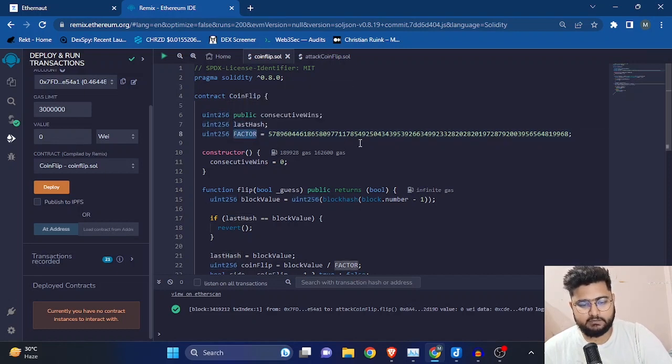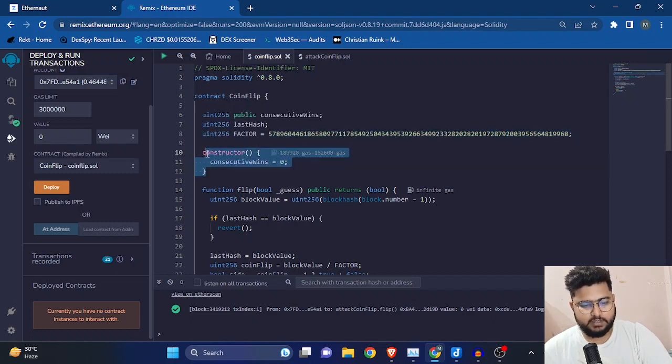This is initialized to a particular number, and if you are wondering what this number is, it is basically 2 raised to the power 255, and it will be used to generate a random number, right?